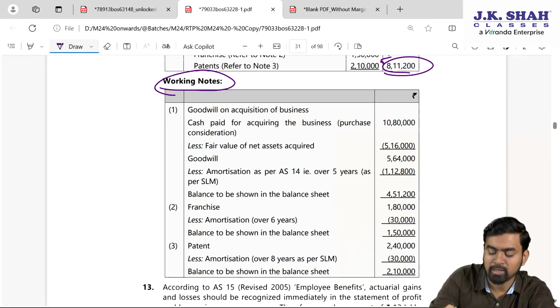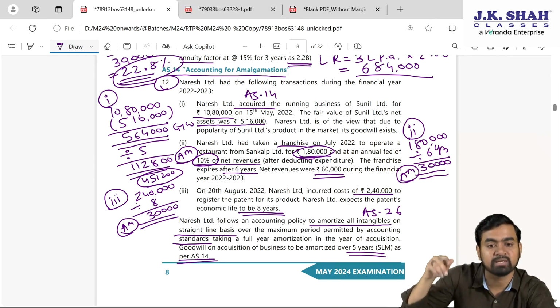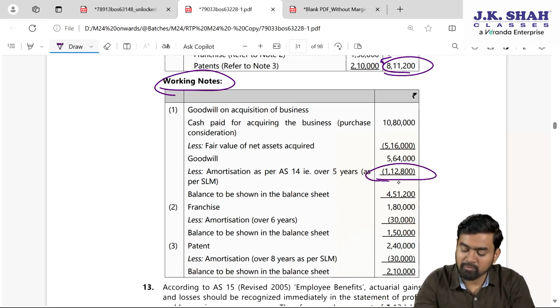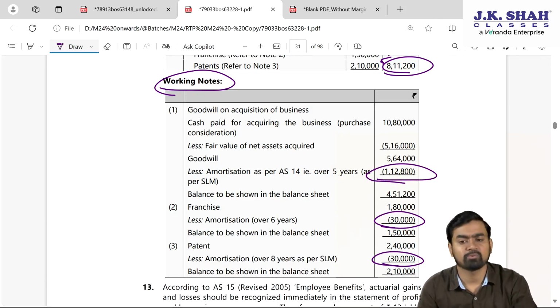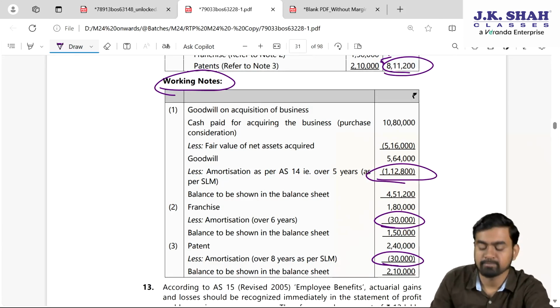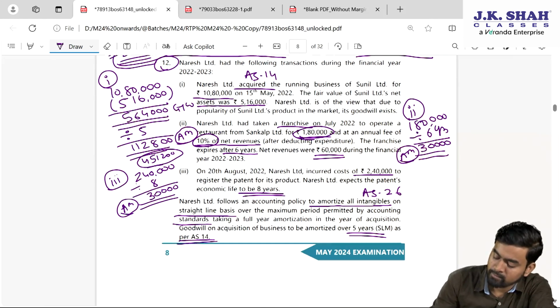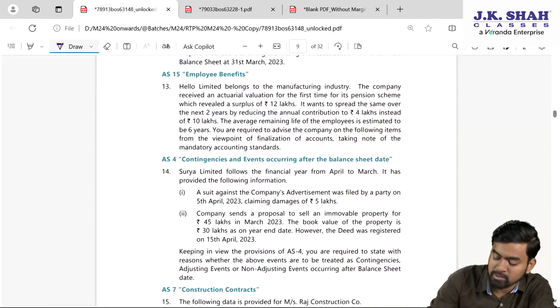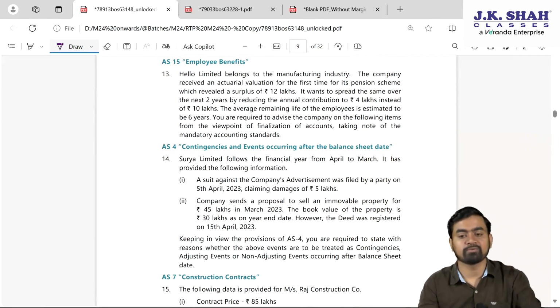This working note you can present in the way I have presented here, Roman 1, 2 and 3. You will get the answer here: 1,12,800, this is 30,000, this is 30,000. Very simple sum it was. I hope the discussion is clear, my dear students. Shall we proceed now?